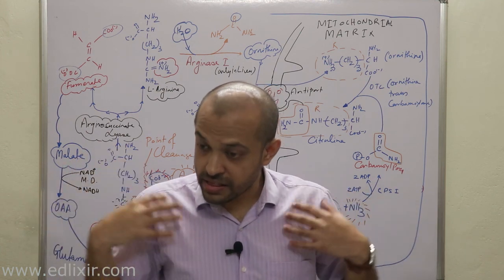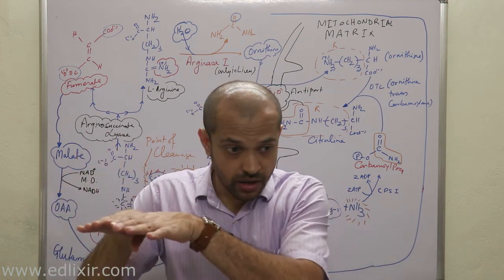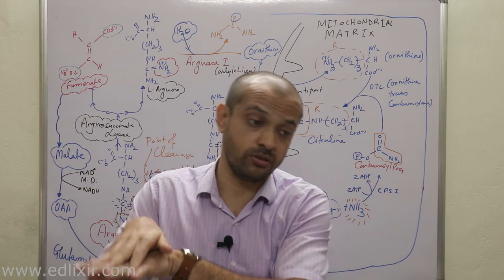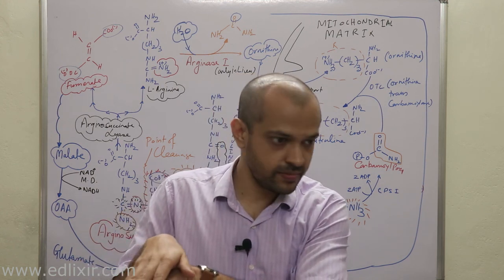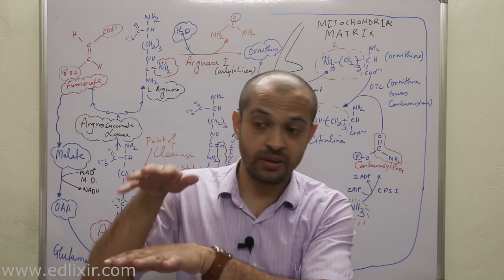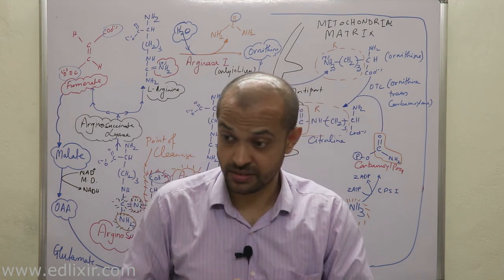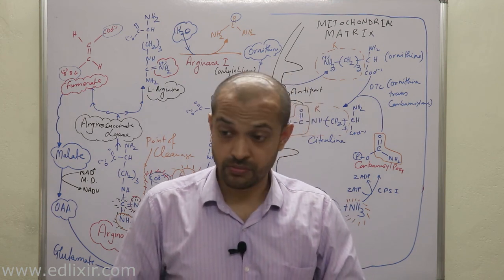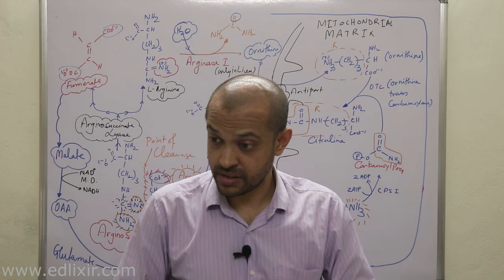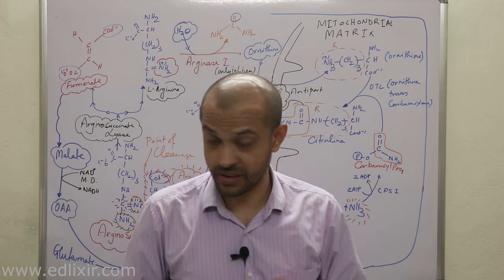Now, this high level of ammonia in the blood is toxic and really dangerous. It leads to brain failure. In most cases, it leads to brain failure.